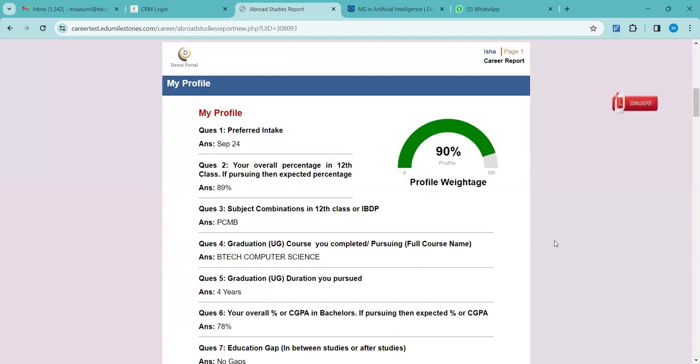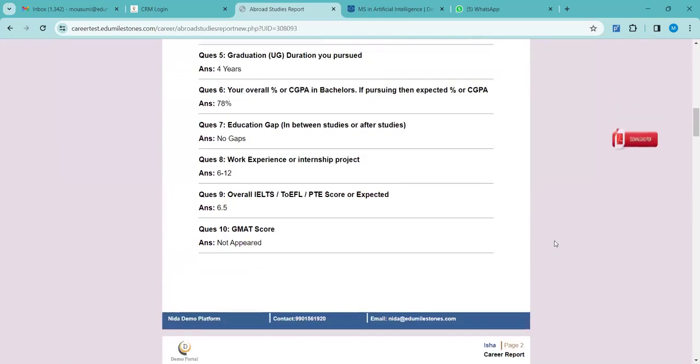And easy. Madam, I have a doubt. As far as this card is concerned, the student is supposed to fill up the information, or do we have to fill it, or can the student himself do it?